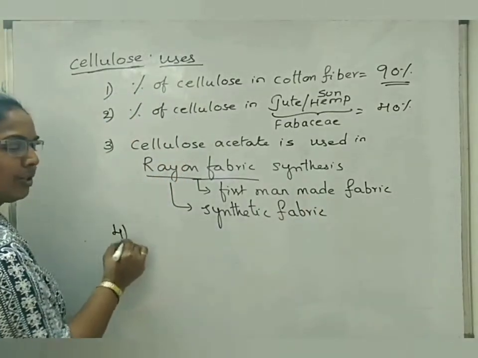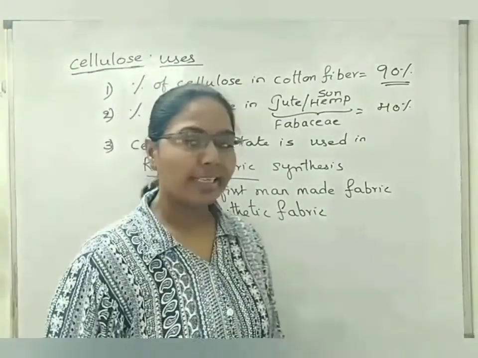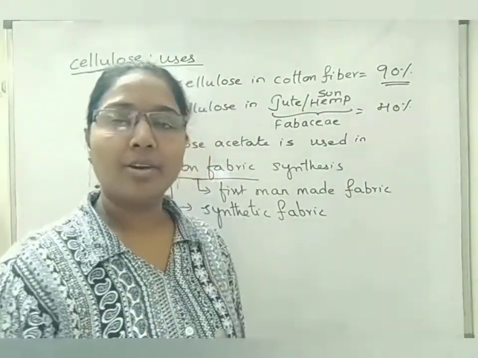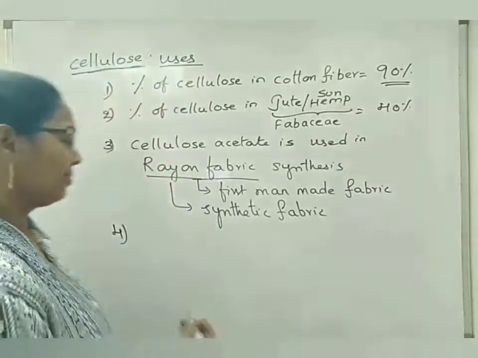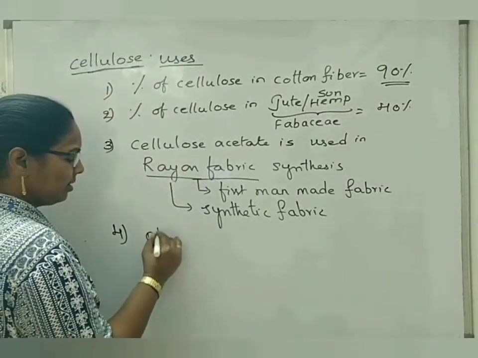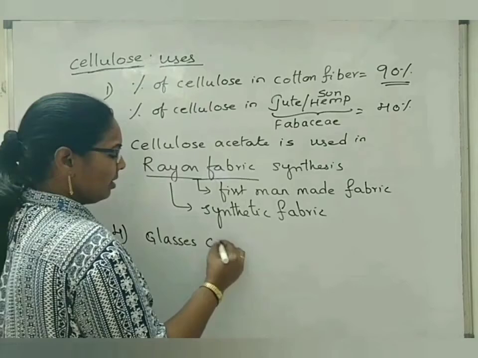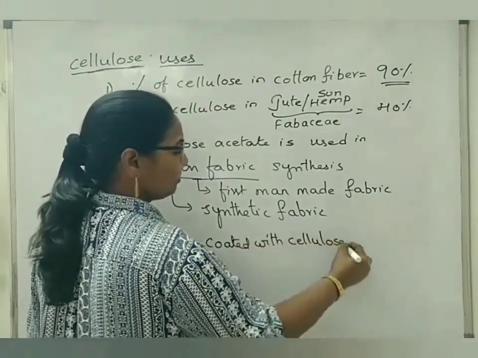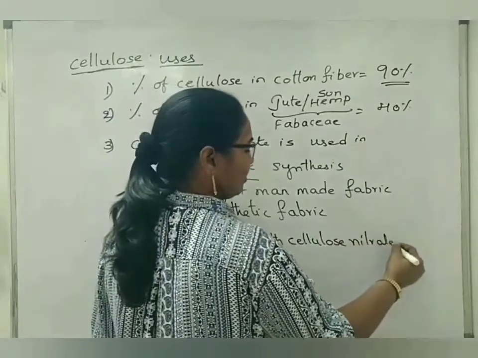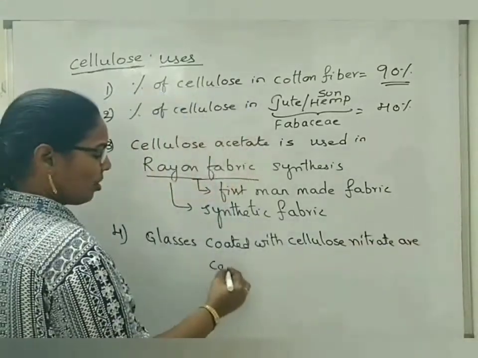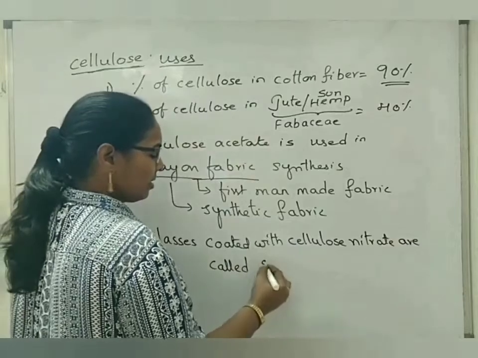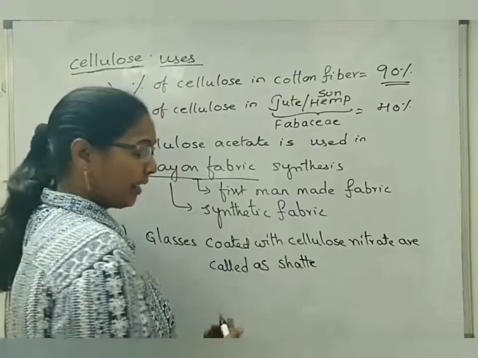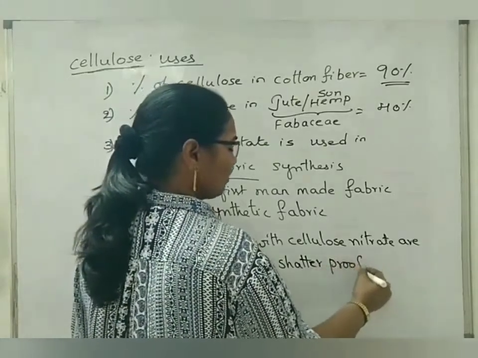Next, the fourth use of cellulose. Cellulose nitrate, when coated on plastic glasses or normal glasses, is called shatter-proof glass. The glasses coated with cellulose nitrate are considered shatter-proof, meaning there is very little tendency to break. Shatter-proof glasses.